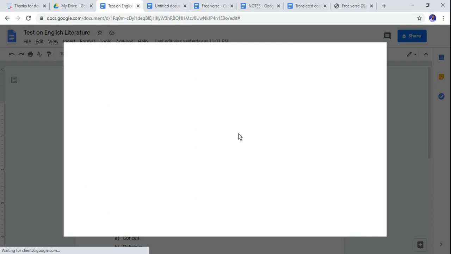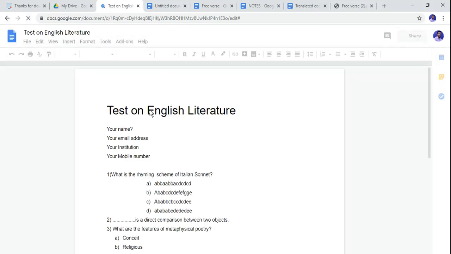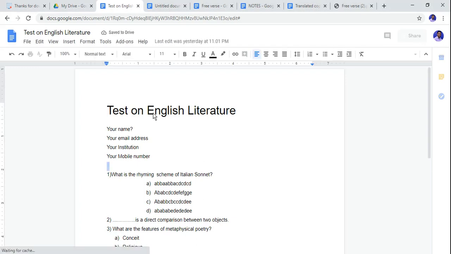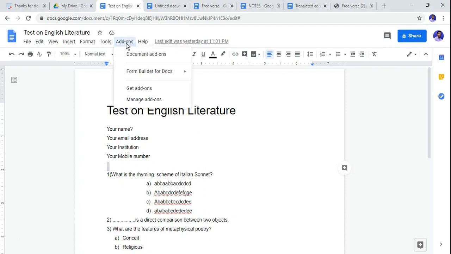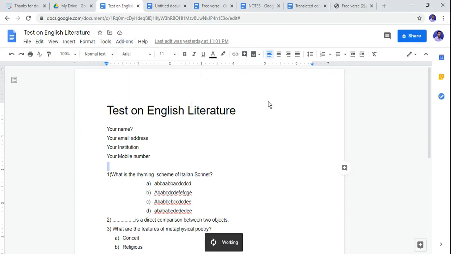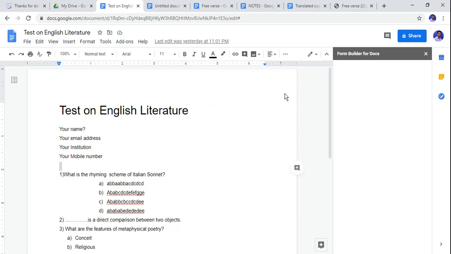Let me do the same process so you will understand. Might be I have lost the connection. You just wait. Now see, as I have searched, you can see the add-on option in our page. Sorry for the inconvenience.